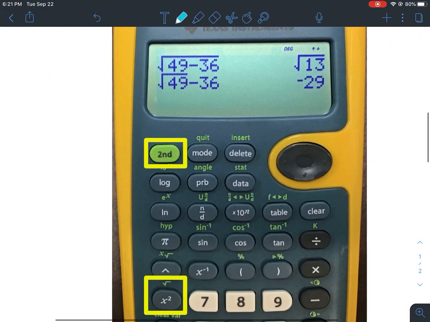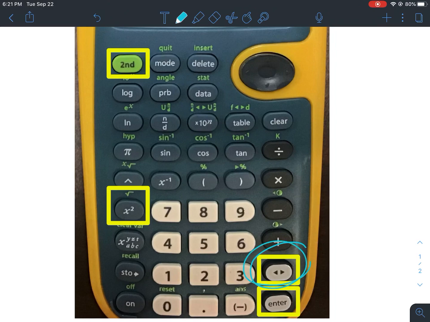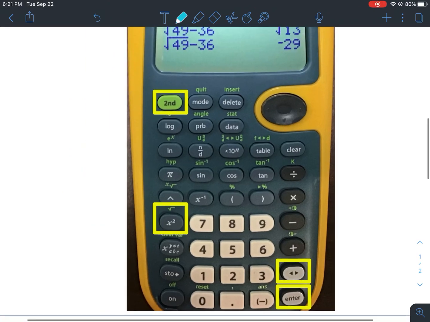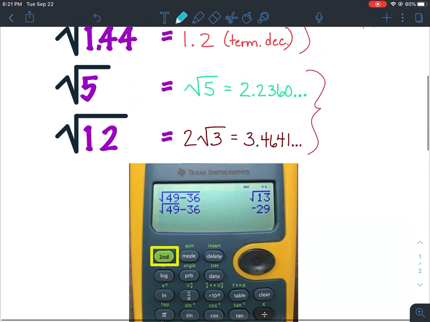So if I come down here, it's this button right here. I like to call that the arrows button. So if you put the square root of 5 in your calculator, it gives you back the square root of 5. You hit the arrows button, it gives you 2.2360, and there's some other numbers, but I only wrote 4 decimal numbers down, and then I put the ellipsis. So the square root of 5 is 2.2360, and then the ellipsis keeps going.